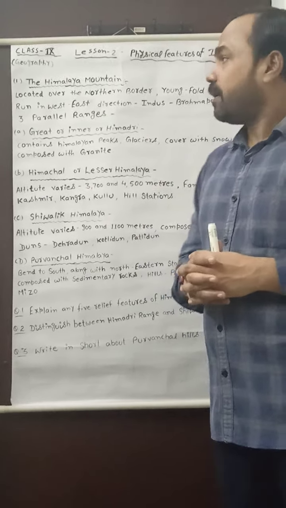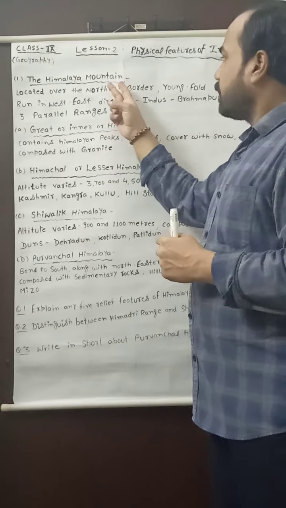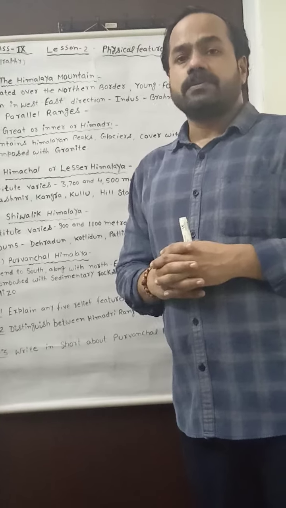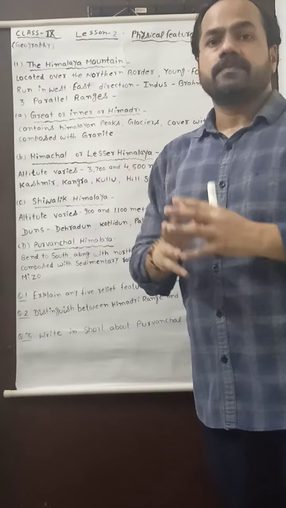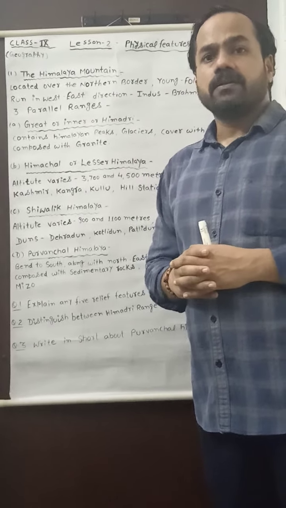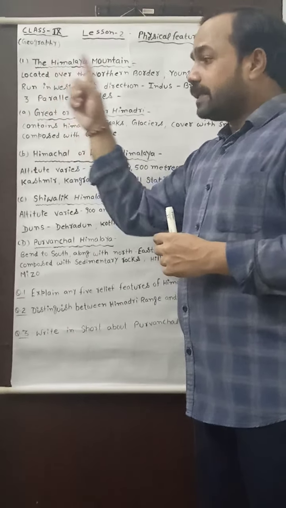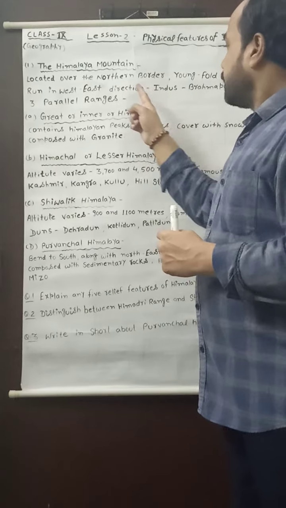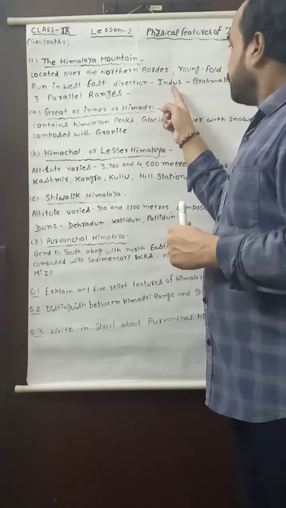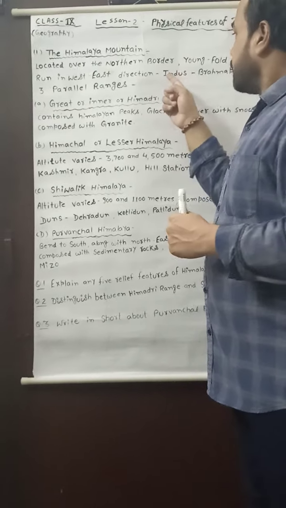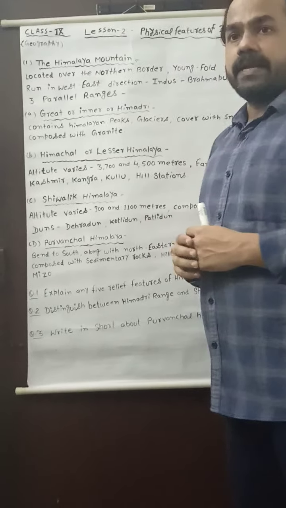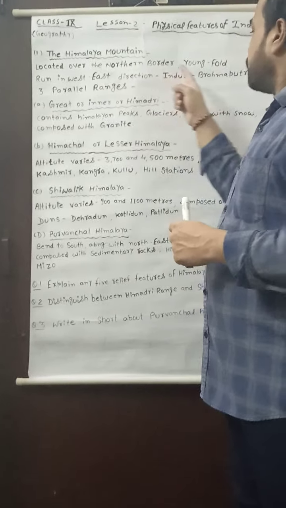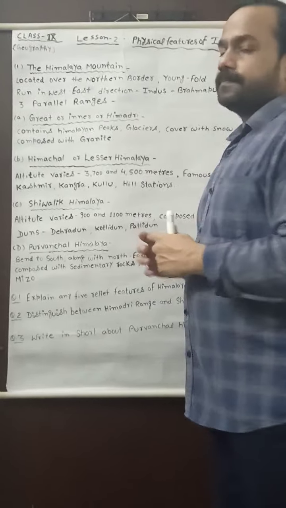And after then you may see, the location of Himalayan mountain is like an arc, and it is split from west to east. In west, it starts from Indus river, and in east to Brahmaputra.